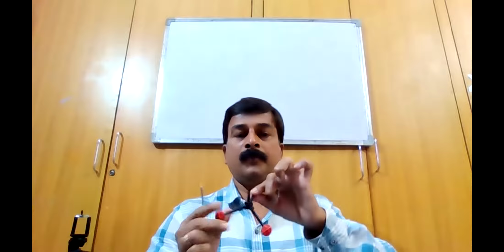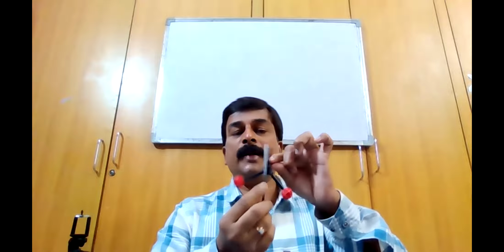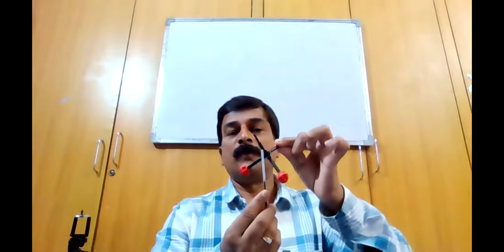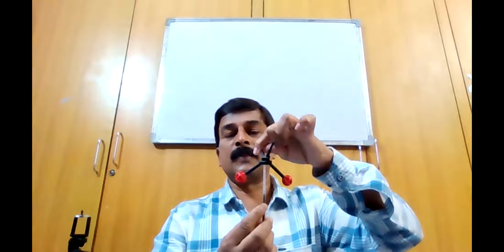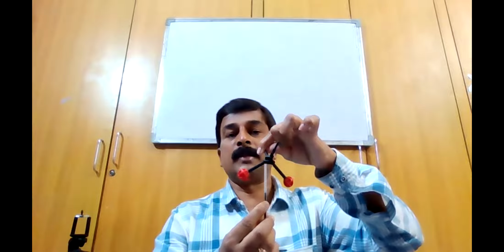So this is our water molecule, let us say. Along this one, there is a C2 axis. If you rotate the molecule by 180 degrees, that is 360 by 2, you get an indistinguishable structure, that is a look-alike structure. Therefore, the water molecule, H2O, has a C2 axis of symmetry.